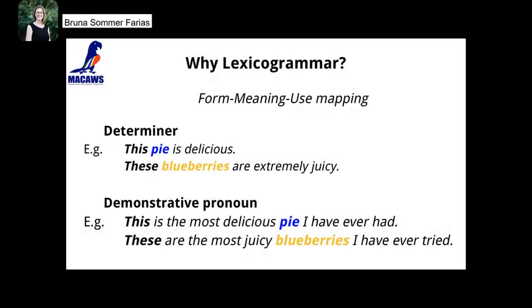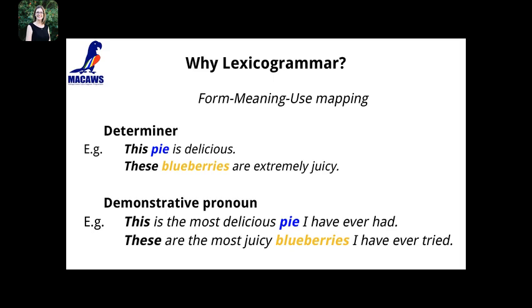If you watch the Genre Register Awareness webinars, you might remember that we had talked about form, meaning, use mappings. So if we look at the same example from the previous slide, this pie is delicious, and analyze it through the form, meaning, use mapping, we'll see that the grammatical form here is the determiner, then followed by a noun in the singular form, pie.